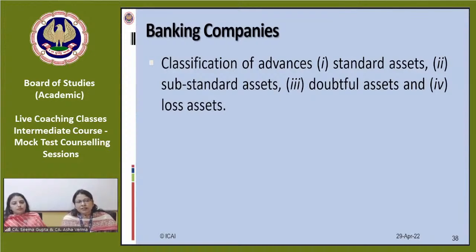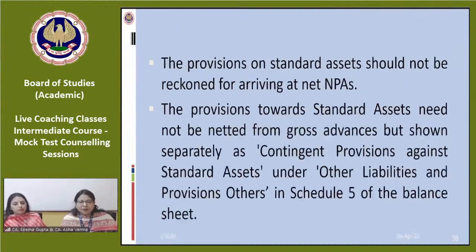If it's up to 3 years, then what is the rate? If it's 3 to 5 years, what is the rate? And if it's a loss asset, then also what is the rate of provisioning? The provision on standard asset should not be reckoned for arriving at the net NPAs. So I think you must be familiar with the provisioning rate, that under doubtful what kind of rate we have to apply.